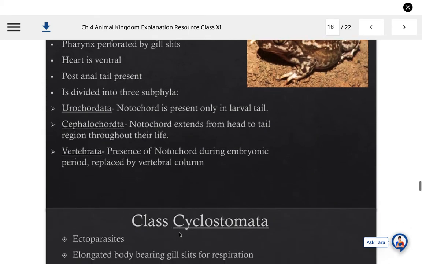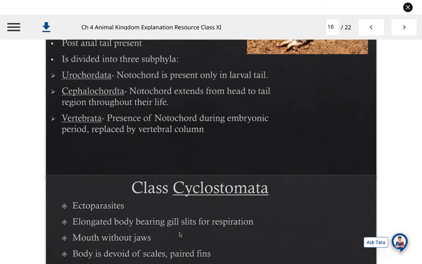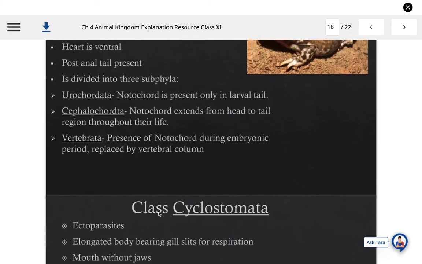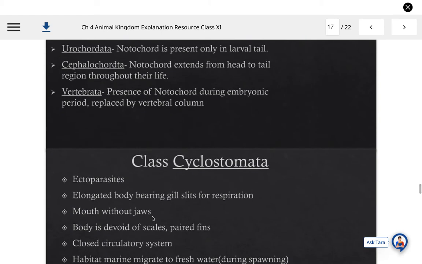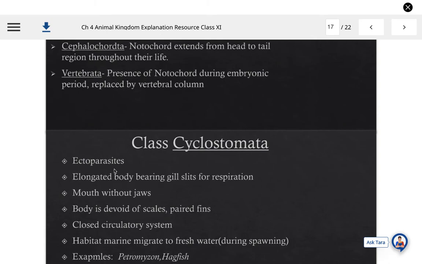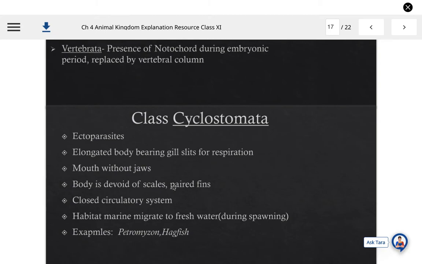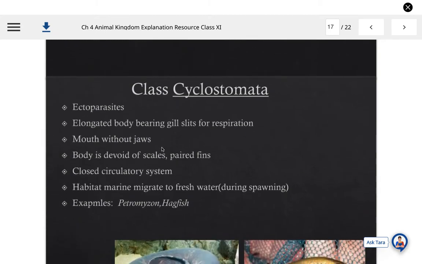Now we come to the next level, that is, after the phylum level, we can study the subphylum Vertebrata in different classes. The class Cyclostomata, which we have studied, is one of the classes of Vertebrata. They are ectoparasites with an elongated body bearing gill slits for respiration. Mouth is without jaws, due to which they are known as Agnatha. Body is devoid of scales and paired fins.